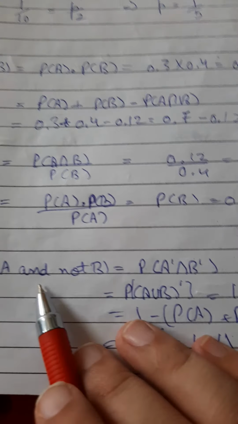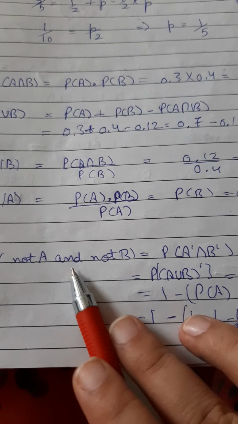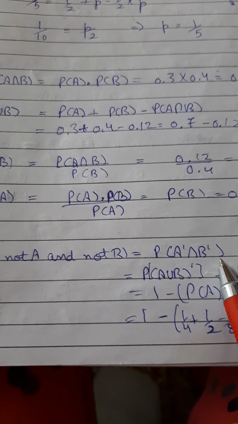So here not A can be represented by A dash, and 'and' gives intersection and not B gives B dash.